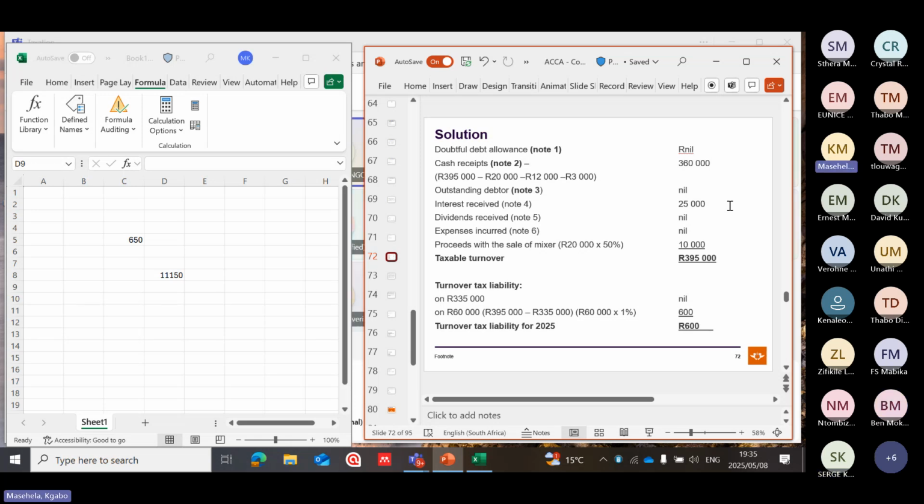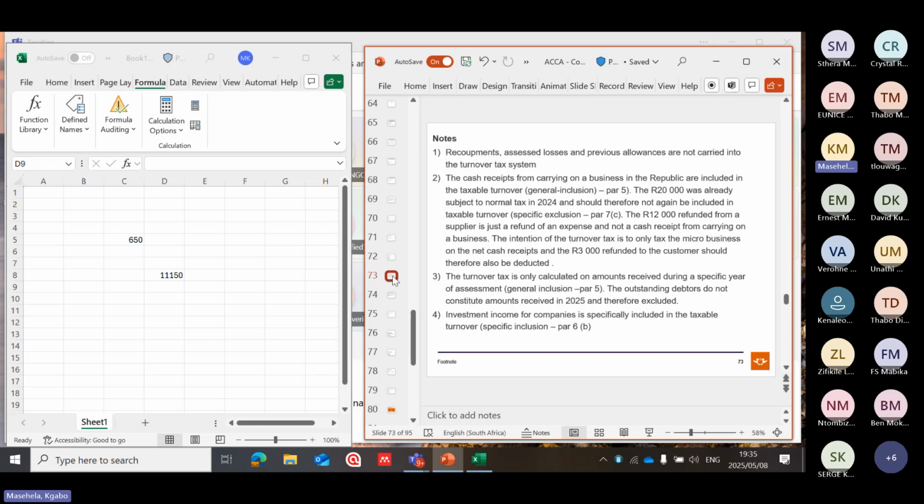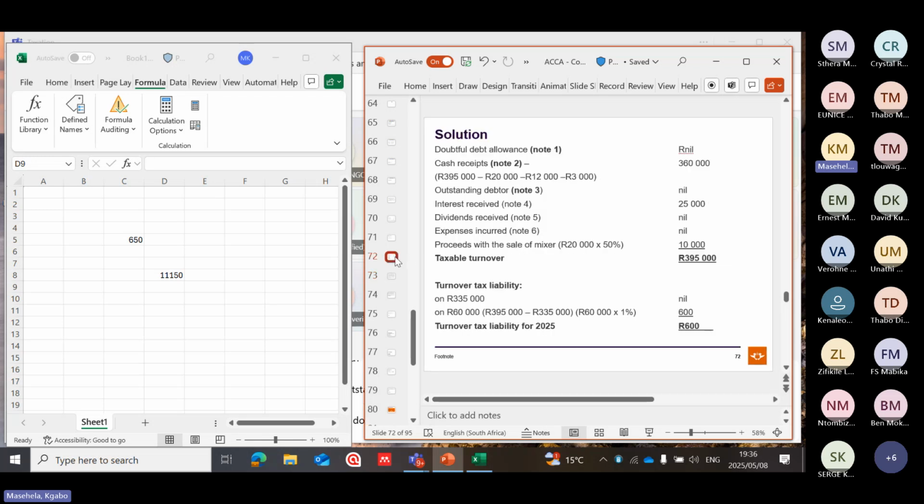It's fine now. Okay. Outstanding debt is nil. Why is it nil? Because nothing was received. We know that there is an outstanding debt, but nothing was received. It says the outstanding debt does not constitute an amount received. Therefore, it's excluded because we are not told that this amount was received from a debtor. It just says outstanding debt, so it doesn't tell us that an amount was received. If something was received out of that, then yes, it will be included as income, because that is what turnover tax is based on.